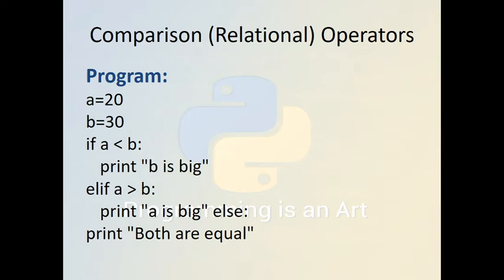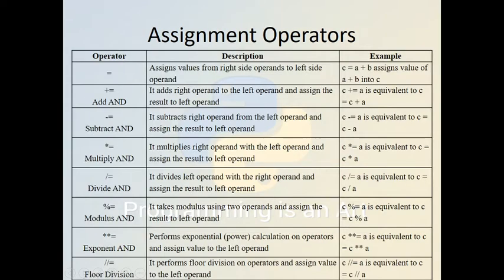Then we check with an if statement whether a is less than b. This is the way we can use our relational operator. If a is less than b, it will print b is big, and if a is greater than b, then it will print a is big, else print both are equal.